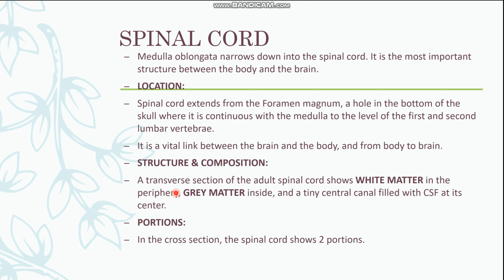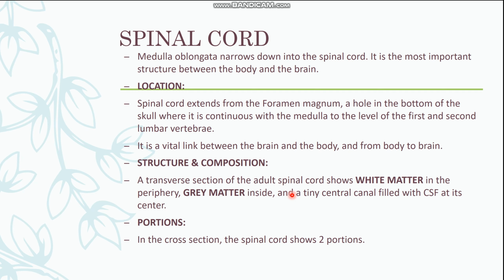The structure and composition of the spinal cord. The transverse section of the spinal cord shows white matter in the periphery and gray matter inside. What is white matter and what is gray matter? They are basically the nerve tissue in the spinal cord. The white matter is whitish in color, present in the central nervous system, and composed of myelinated nerve fibers. The gray matter is grayish nerve tissue, mostly made up of nerve cell bodies and dendrites, and they are non-myelinated in nature.